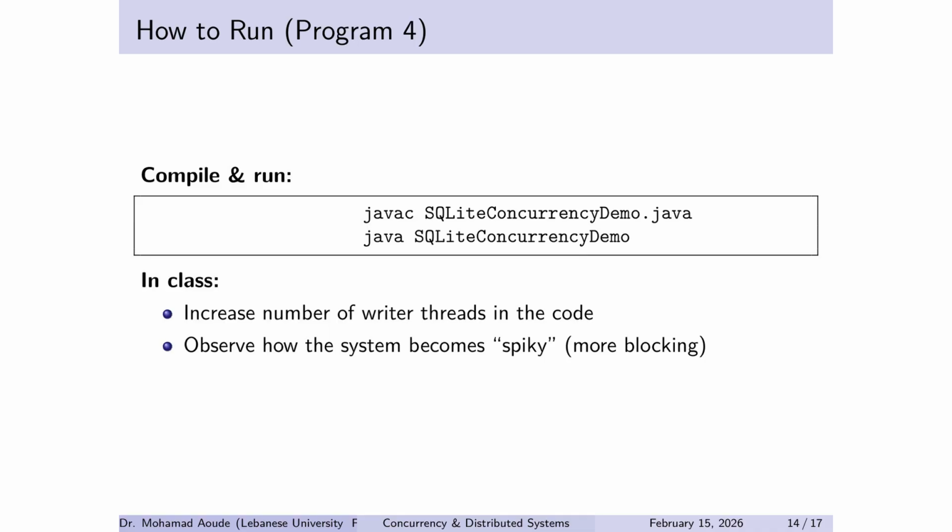When you run this program, the best in-class tweak is increase writer threads. As you increase writers, latency spikes become more frequent. Throughput becomes noisy. The system becomes less predictable. That's not because Java is slow, that's because the model is expressing a real constraint. Writes serialize. And SQLite does this intentionally because it prefers correctness and predictability over chaotic concurrency.